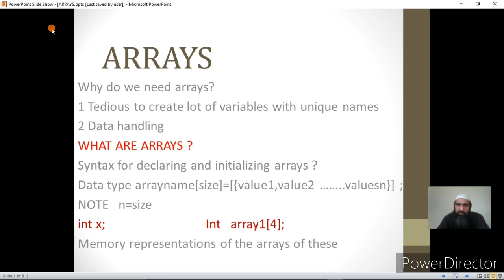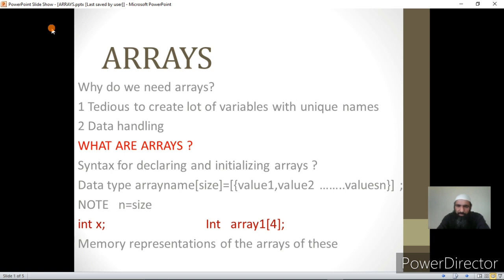I am giving the informal way of understanding the concept of an array, but as we move ahead with this presentation I will formally define what arrays are in computer science.